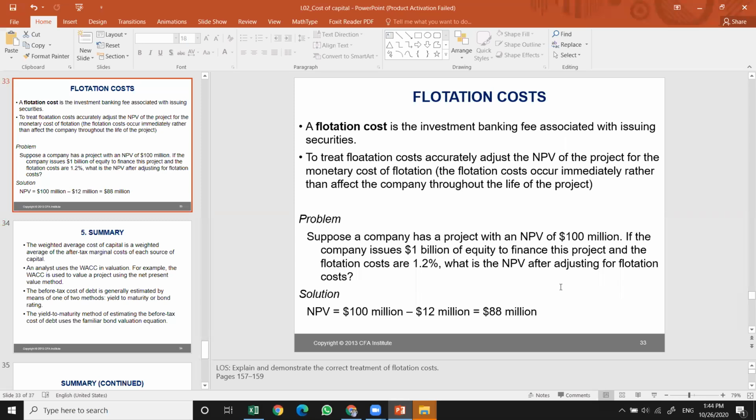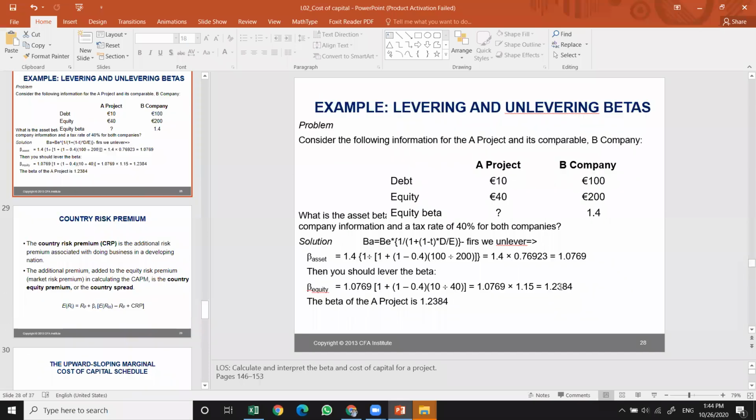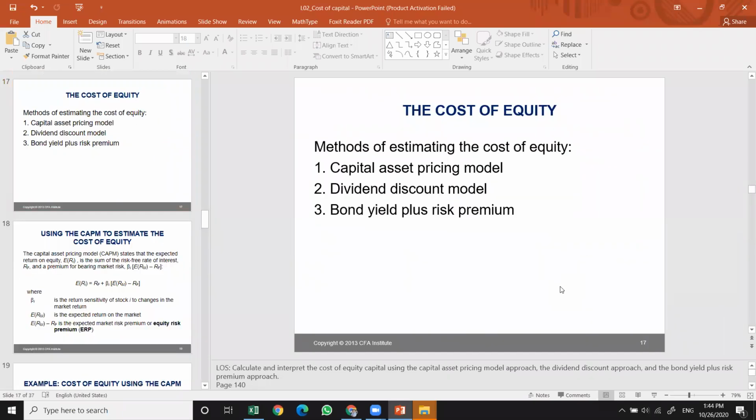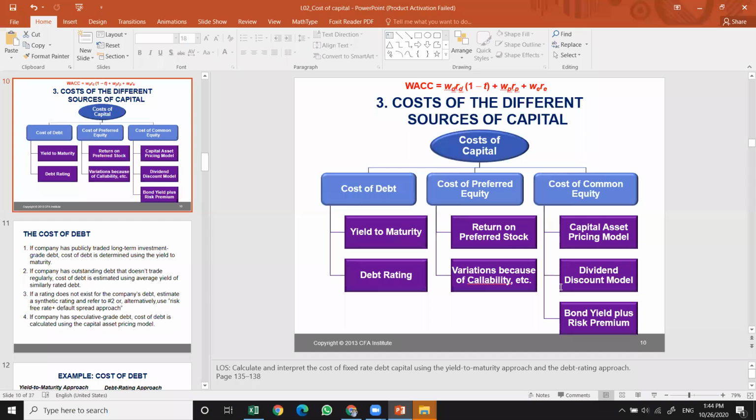You will get a better idea of these things, but in this chapter, I want you to pay more attention to the structure. This is all about the whole chapter. You have to know how to calculate the cost of debt using the two ways, how to calculate the cost of preferred equity, and how to calculate the cost of common equity. If a company is not traded publicly, then directly your preferred stock will be zero, so the middle component will be zero. So you have to pay more attention to the cost of debt and cost of equity.